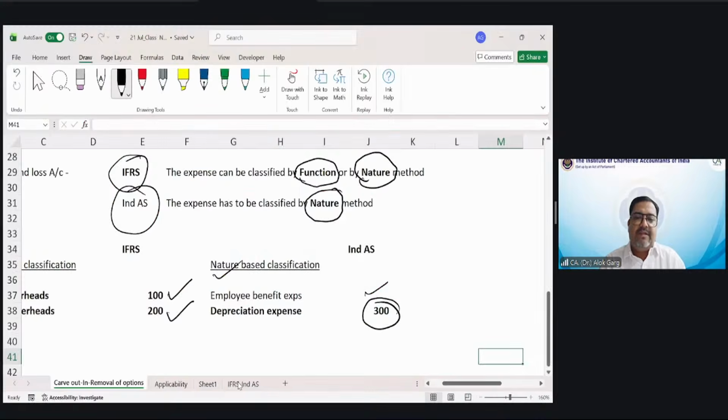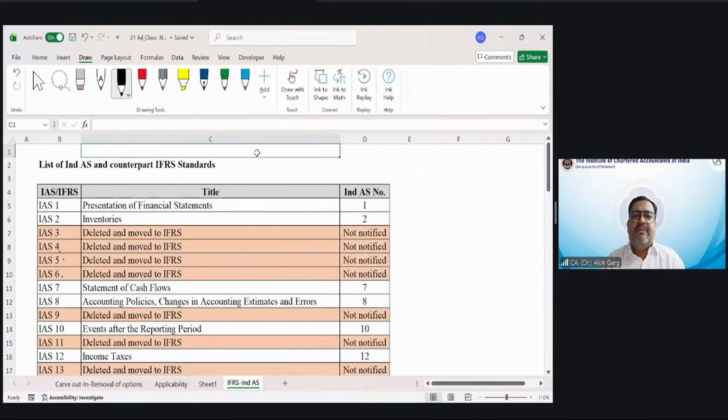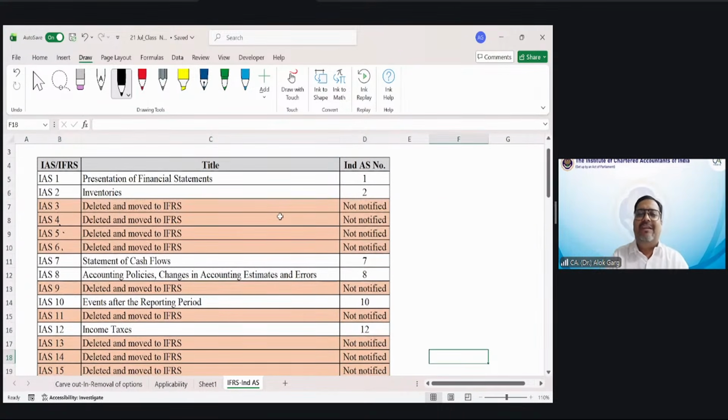I hope my Excel file is visible to everyone. Is it visible to everyone? Okay. List of Ind AS and counterpart IFRS standards. Friends, if you look at this Excel file, you will be able to understand it very well. IAS 1, IAS 2, Ind AS 1, Ind AS 2.